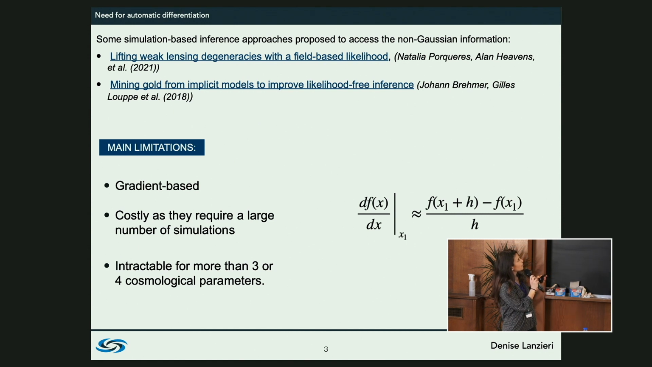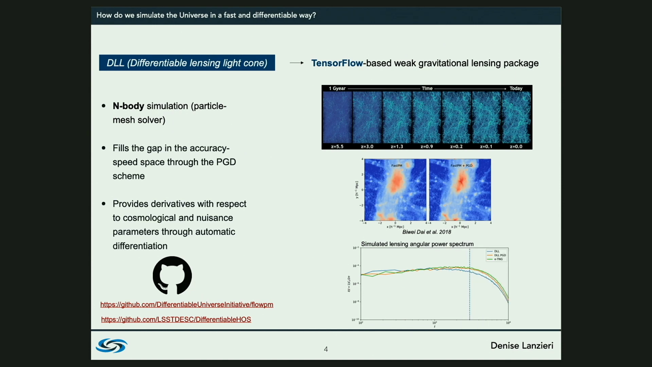So in the last years, some simulation-based inference techniques have been proposed, but if we want to exploit these simulations very efficiently, we need to access the gradients. And what people typically do is compute these gradients by using finite differences, the numerical differentiation. And we know that there are a lot of issues related to this kind of differentiation, because of computer approximation, because they're very unstable, because they require a large number of simulations, and become impossible for more than 3 or 4 cosmological parameters simultaneously. So we are working on a different approach that is based on automatic differentiation.